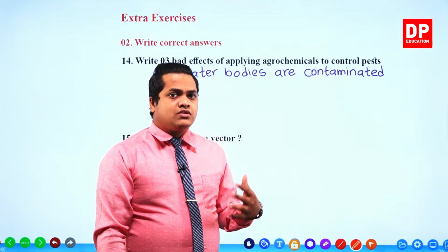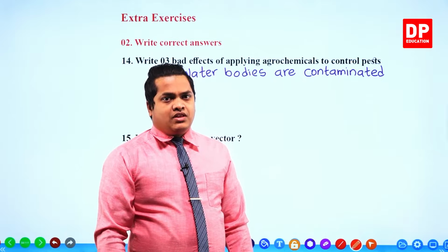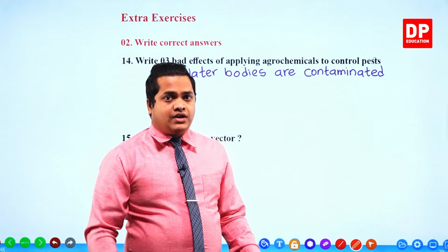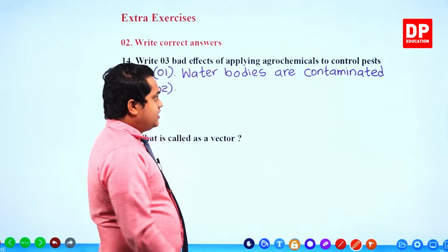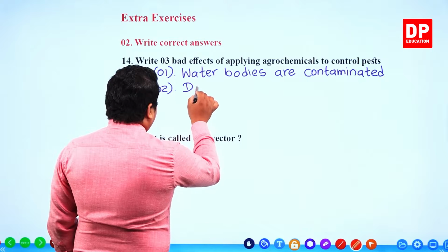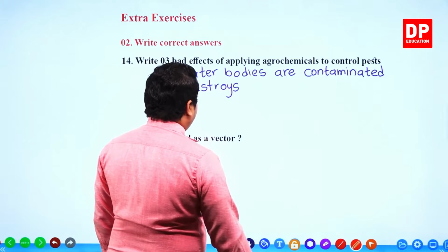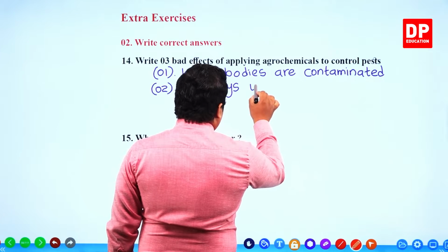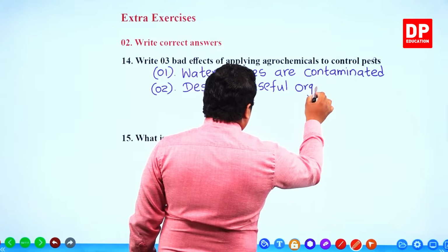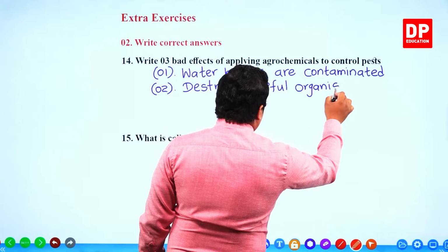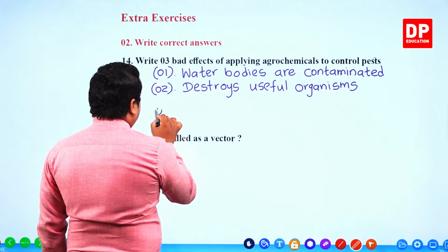Those organisms are also affected by these chemicals. So organisms that are favorable, useful, and fertilize the soil will also die. That's an unfavorable condition. So, destroys useful organisms.